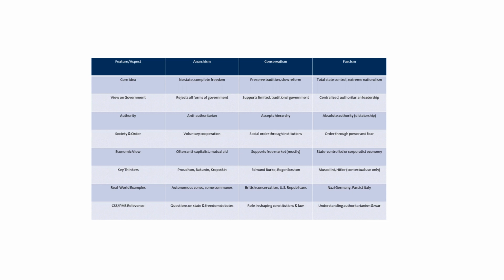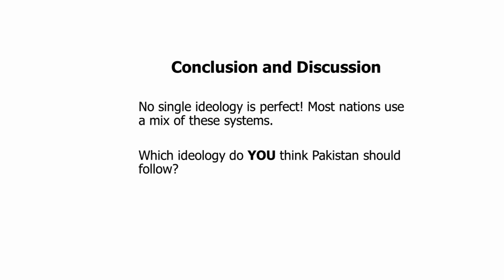So I think that the aspect of society and order is very important and is something that helps us understand the major differences and the major idea of these three political ideologies. So you can have a look and you can understand what these characteristics talk about.